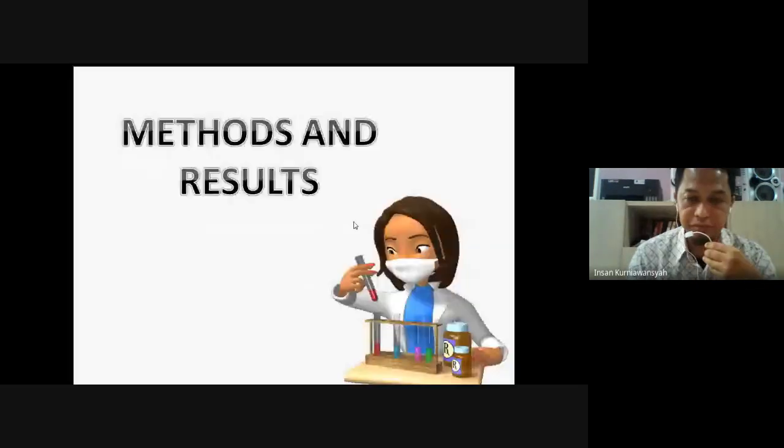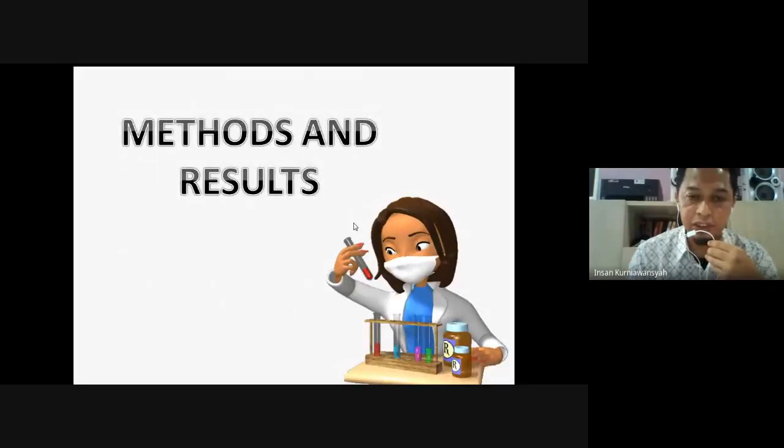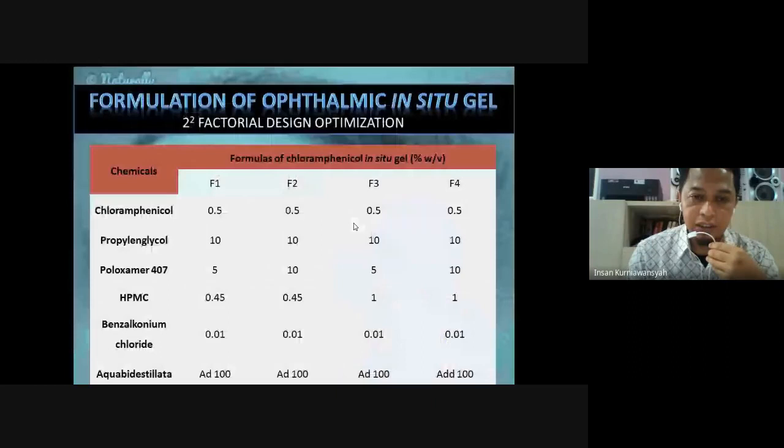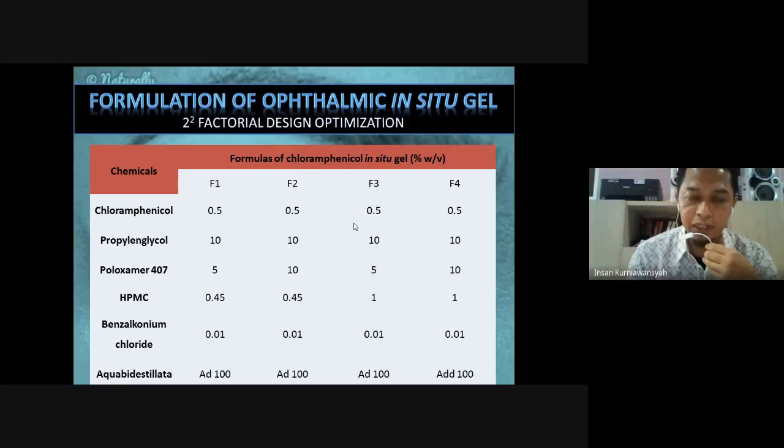Here are the methods and the results. First, the formulation of the ophthalmic in situ gel. The optimization of the formula was performed on a poloxamer and HPMC basis using a two-level factorial design. Optimization with the two-level factorial design results in four variations of the formula, as shown in the table.